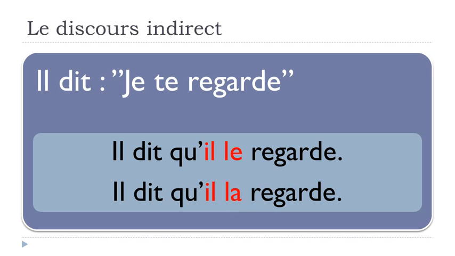So in that case, we really need to know beforehand whether we're talking about a boy or a girl, a man or a woman, okay? Because if we don't, then it can be tricky to put this into discours indirect, because we won't have any clue whether it's le or la, okay?